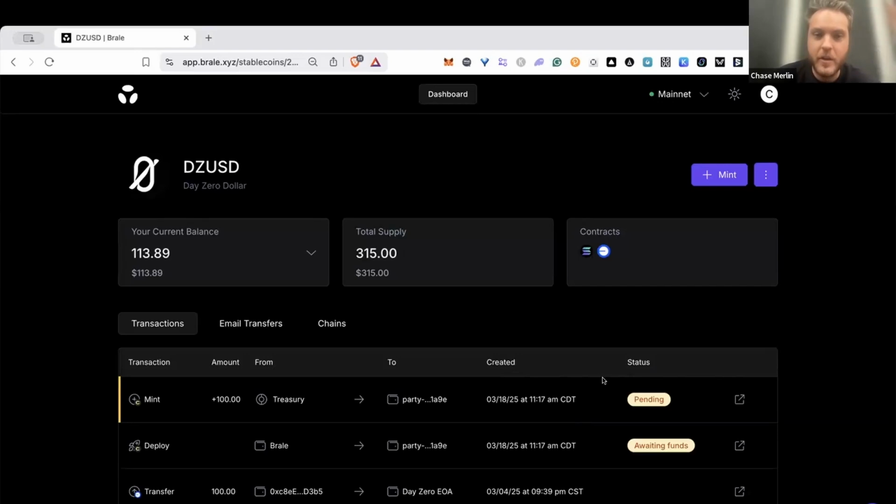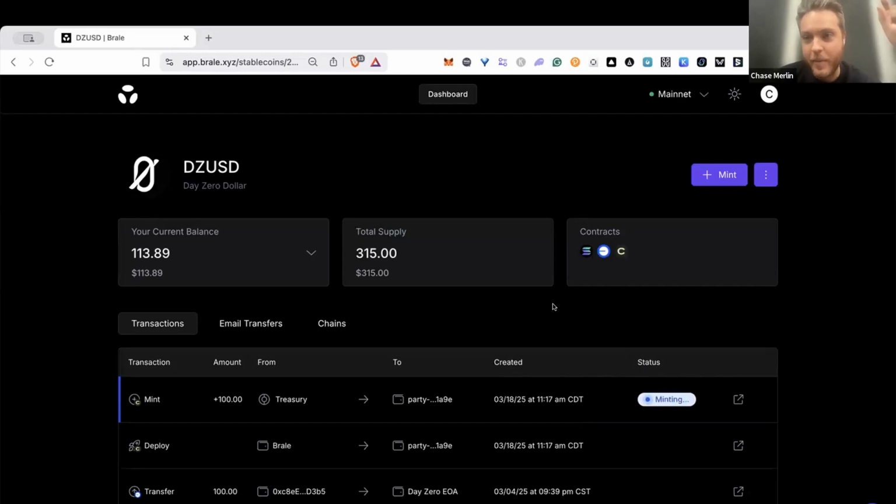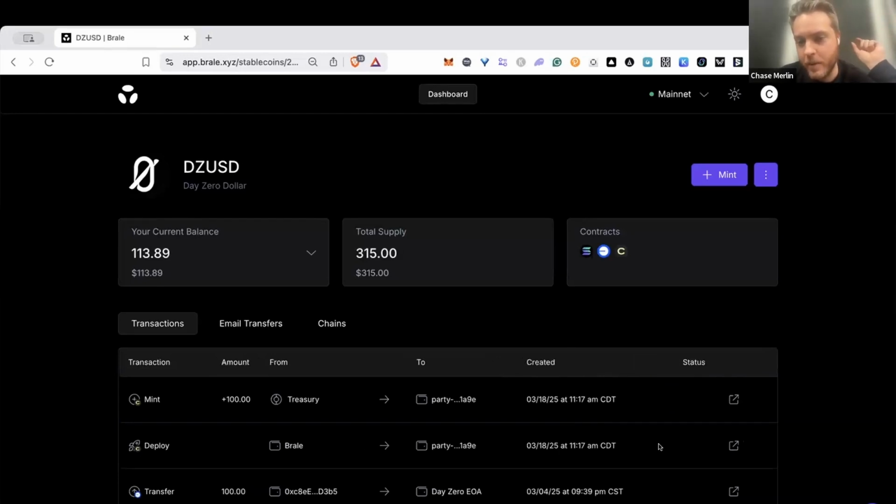What I think is really unique about this is Canton as a public permissioned network is really one of the only environments in the world where we can issue these assets privately, right? These are not anonymous, but selective private control where they're still composable and interoperable. Here we can see Brale received the USD and now we've minted this on Canton. I'm just going to refresh to speed this up a little bit.